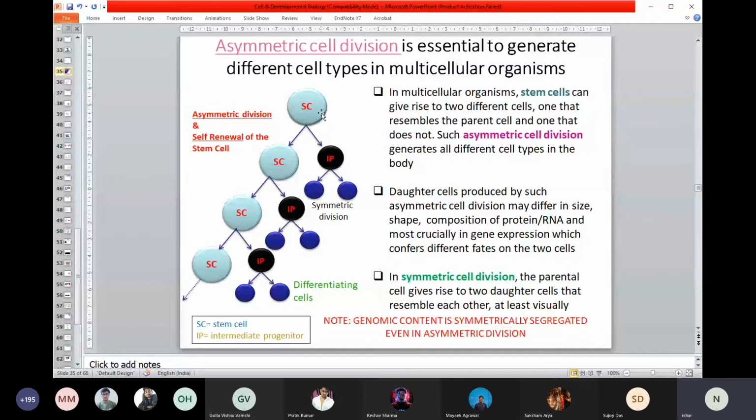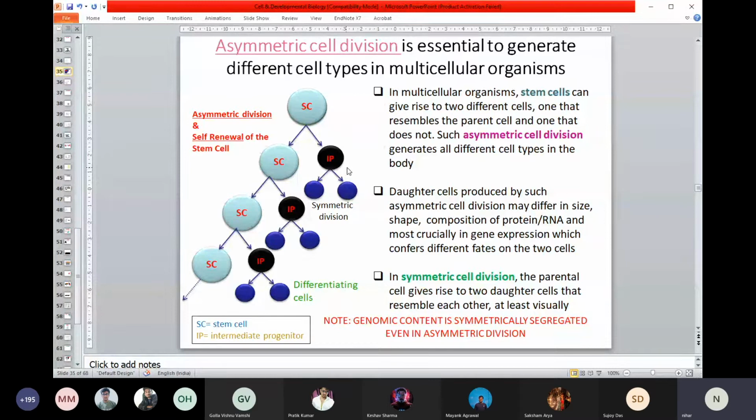So when this stem cell is undergoing asymmetric cell division, in the first round, you can think this IP means the intermediate progenitor cell. It's also called a stem cell, but in this case, this cell changes its characteristics completely. So this cell might have the capability to produce only brain, only liver, only heart, like this.